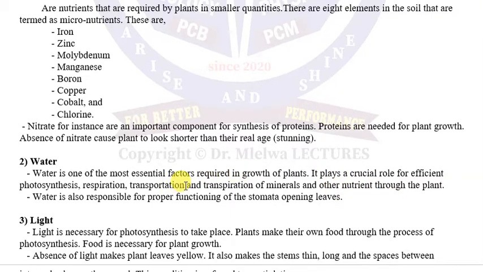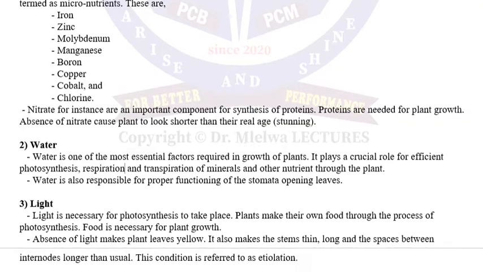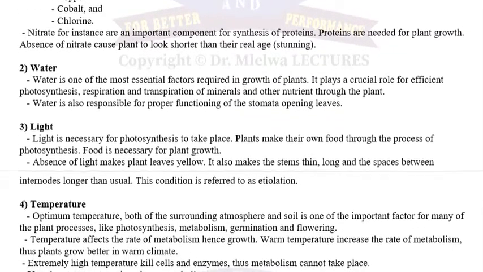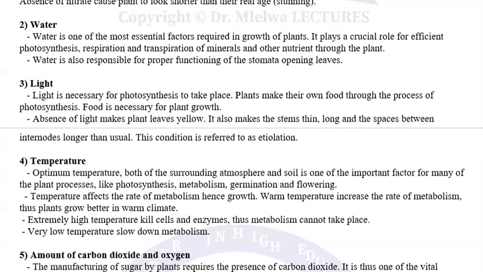Water is also responsible for proper functioning of the stomata, that is, opening and the closing of stomata depends on the presence and the amount of water in the plant.